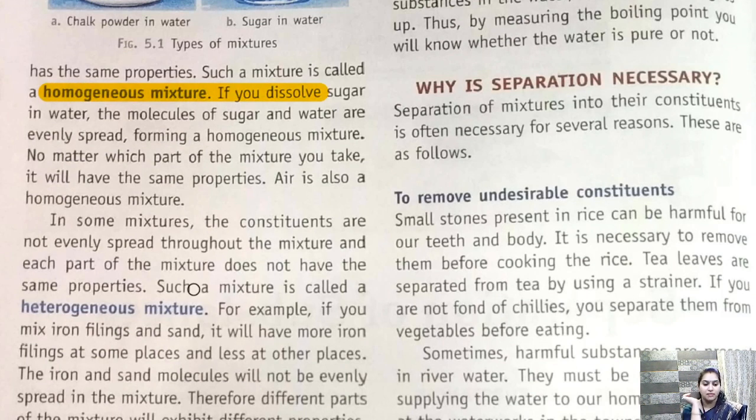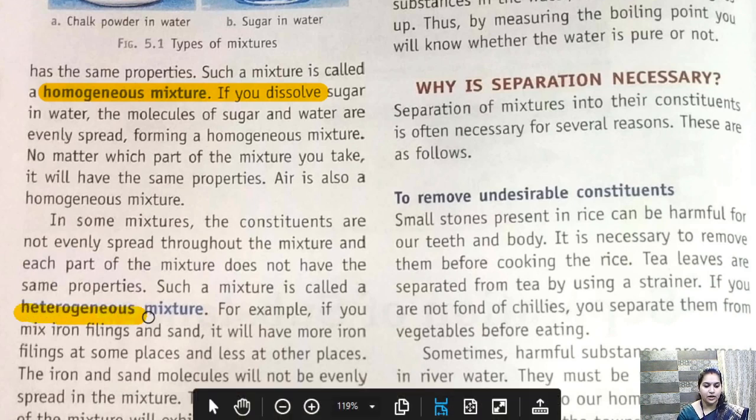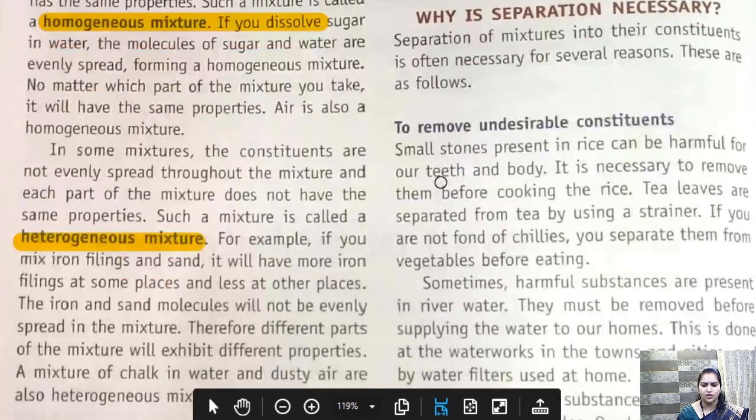Homo means same and hetero means different. So if the mixture is of the same molecule and is spread, अगर हम उसमें कोई चीज मिक्स कर रहे हैं और उसके बाद भी उसमें कोई चेंज नहीं आ रहा है, तो it is a homogeneous mixture. In a heterogeneous mixture, we can see both things separately and we can separate them out. Okay, so this we know.